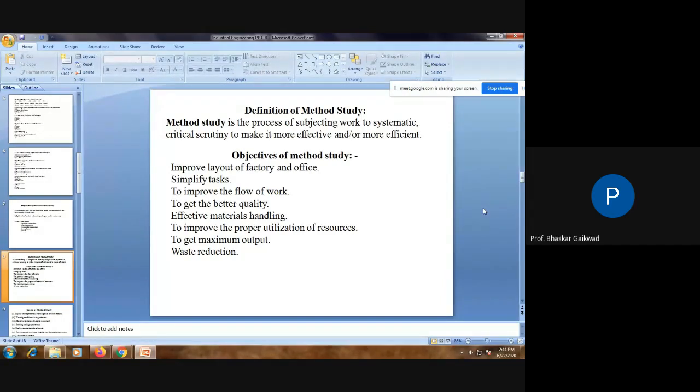Third point, to improve the flow of work. Sometimes from the store to the production shop, material will go manually, or by crane, or it may not be straight. Sometimes the movement of the flow may be zigzag, or through conveyors we can flow the materials.